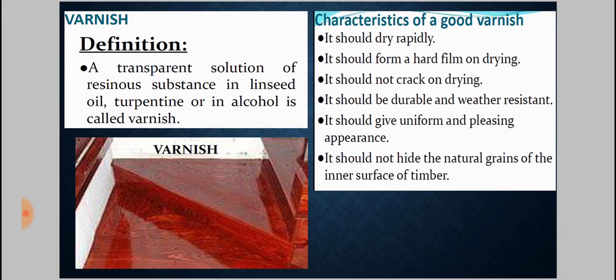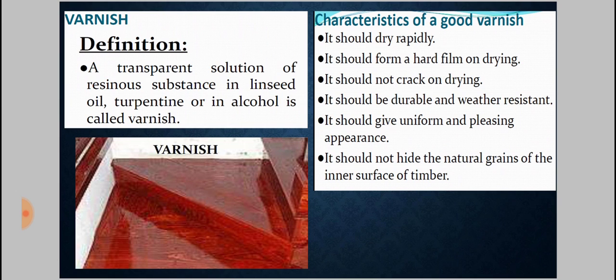So to overcome that condition, which is caused by vermin, we need to avoid the attack of vermin. That's why we apply varnish on the surface. It provides a thin protective film on the surface of wooden frames or wooden structures, and it will resist the attack of ants and vermin by creating a repellent smell.